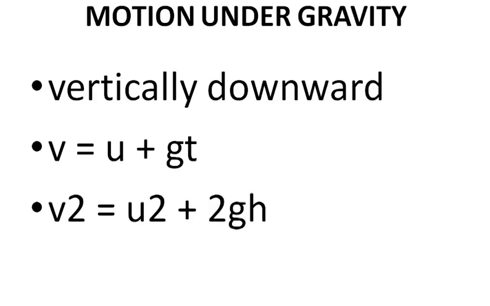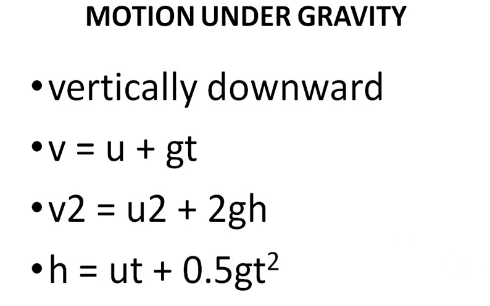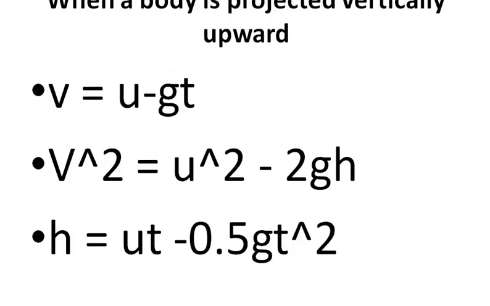Okay, so next is motion under gravity. Motion under gravity means what we should do? The same equations of motion only, but if it is vertically downwards, we have to put the formula like this, where all the g will be positive. When the motion is projected upwards, all these need a minus: v is equal to u minus gt, v square is u square minus 2gh, s is ut minus half gt square.